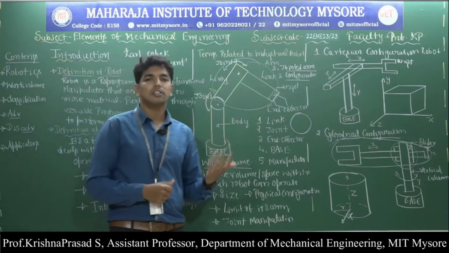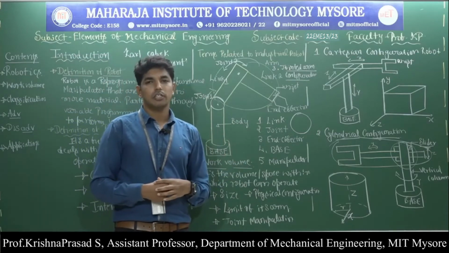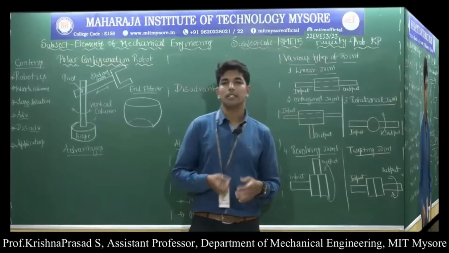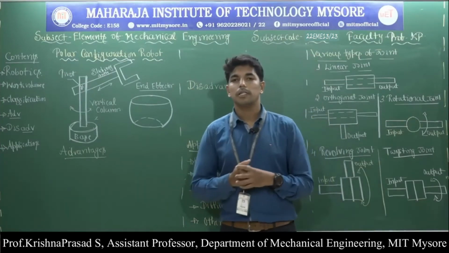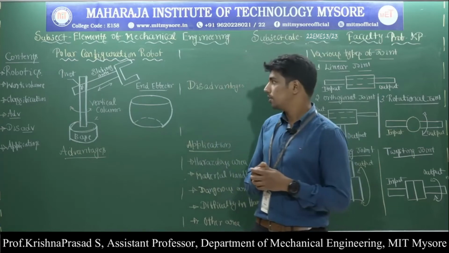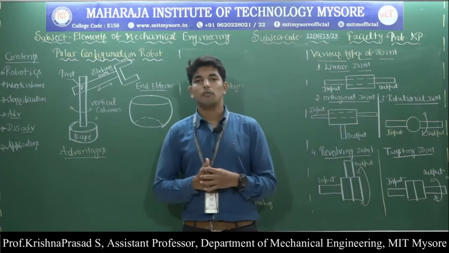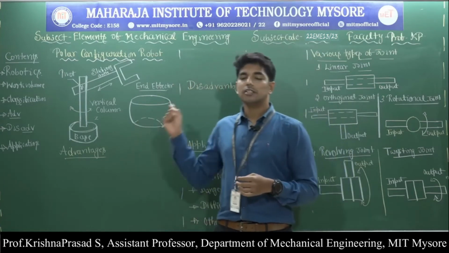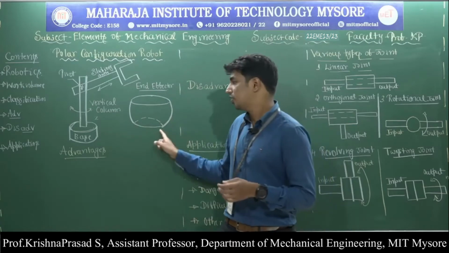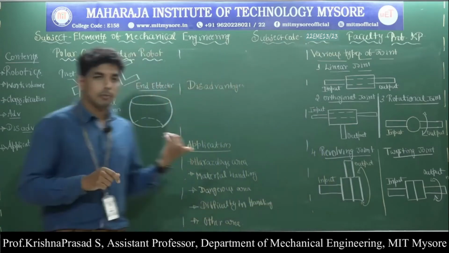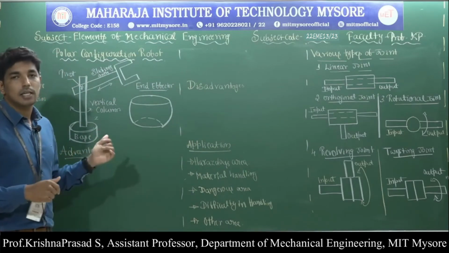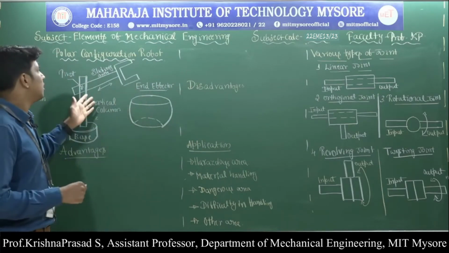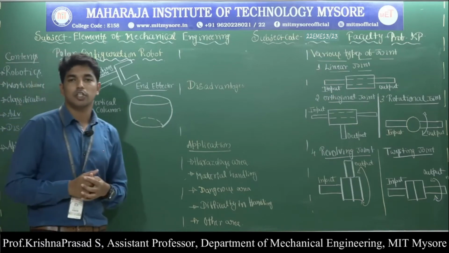Next we are moving on to the last one, called the polar configuration robot. So what is meant by the polar configuration robot? It is very important. In this kind of robot, the motion traces a partial sphere. That's why it is also called the polar configuration robot.